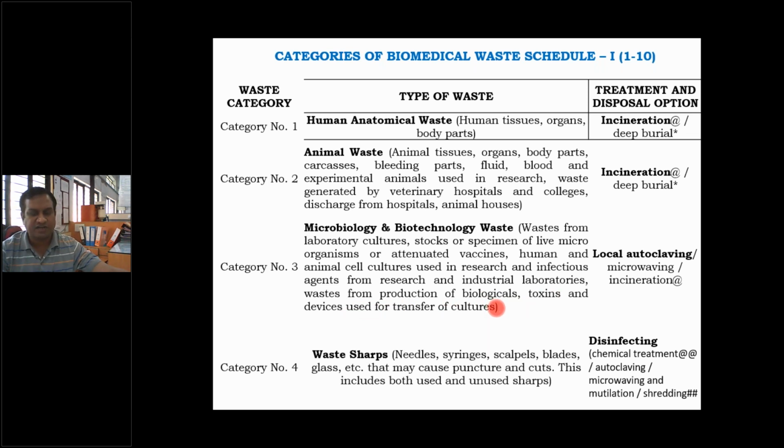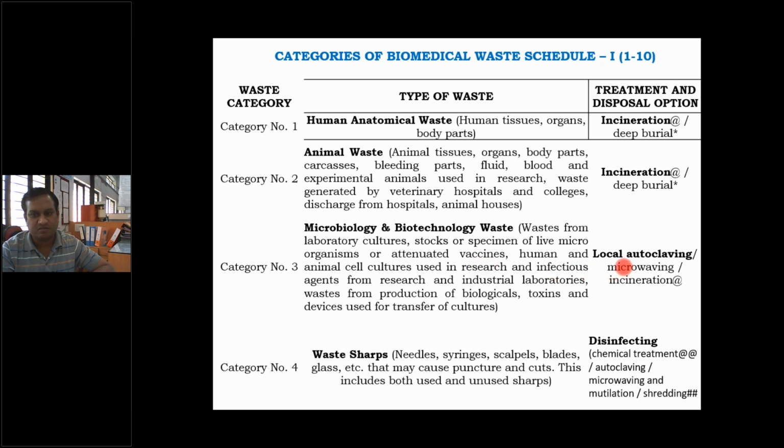So we know this COVID-19 situation is starting from that one laboratory. That laboratory comes under category number 3, where the animal cells and cultures and different parts are stored, and the research is going on those particular parts or the cells of those animals. So that is nothing but the microbiology and biotechnological waste, right? Some vaccine generating laboratories or some virus study laboratories, like virology departments, are also there, where this category number 3 waste can be generated.